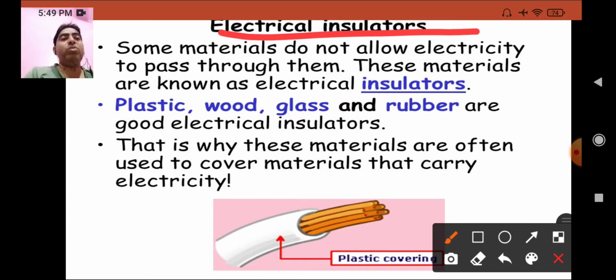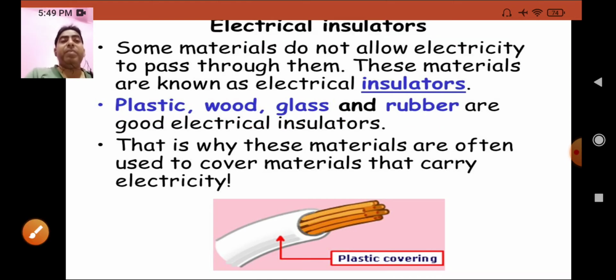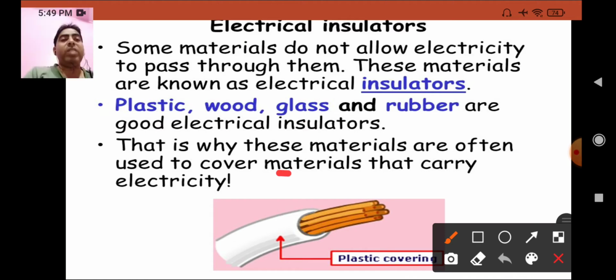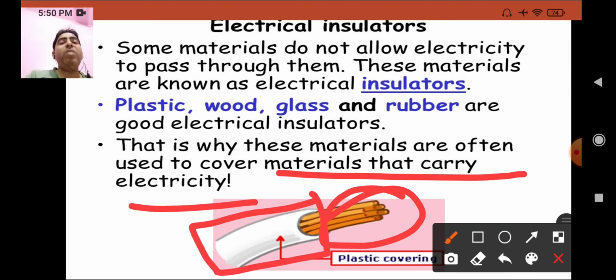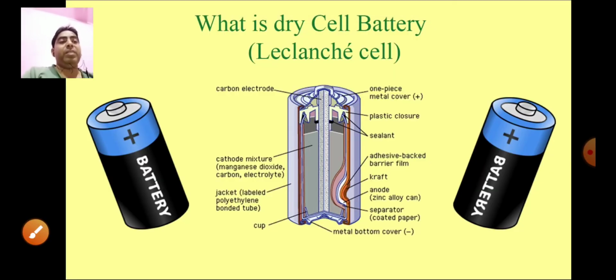Some materials do not allow electricity to pass through them. These materials are known as insulators. Examples are plastic, wood, glass and rubber. That is why these materials are often used to cover wires that carry electricity. Here you can see this is aluminum; it may be an aluminum wire or a copper wire. The outer covering is made of an insulator so that we do not get a shock. Thank you very much.